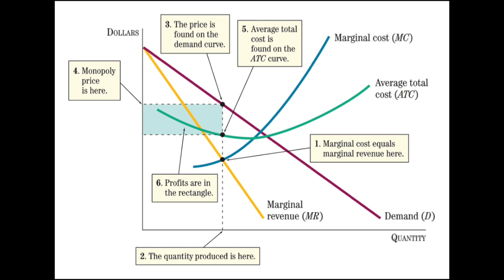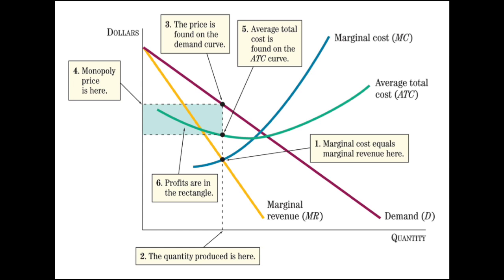This figure shows the generic diagram of how to determine profits of a monopoly. To determine the profits and the profit maximizing quantity of a monopoly, we need to follow these steps. Step 1. Find the intersection of the marginal revenue curve and the marginal cost. This is the profit maximizing rule. Step 2. The quantity coordinate of the intersection between marginal revenue and marginal cost is the profit maximizing quantity.